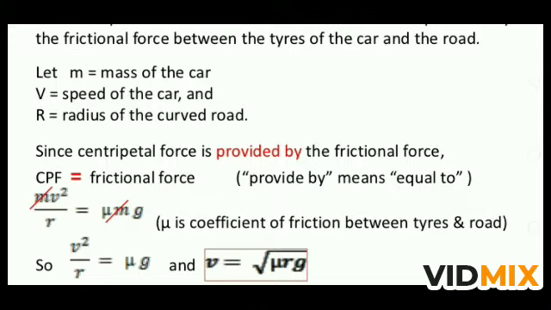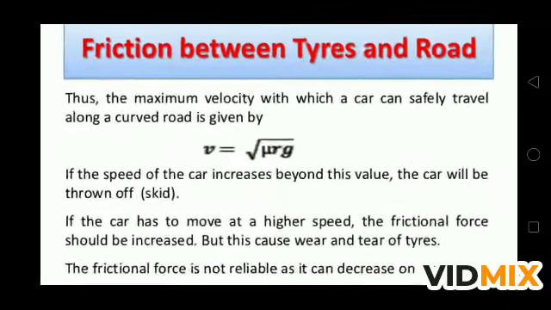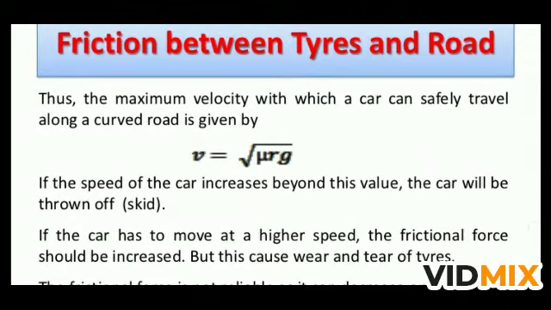So this is the velocity which the car has to maintain on a circular track with a coefficient of friction mu between tire and road. So this is the desired velocity in terms of coefficient of friction and the radius of the track of the curved path. Now friction between tire and road. So the maximum velocity we had found, by which the car can safely travel along a curved road, is under root mu rg.